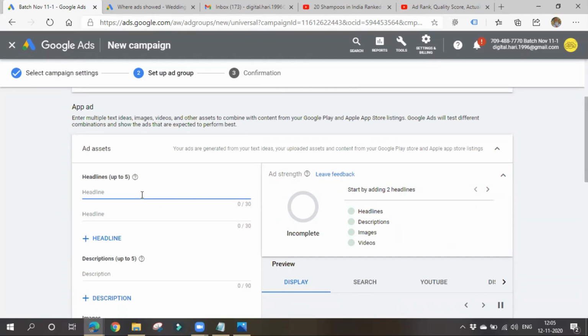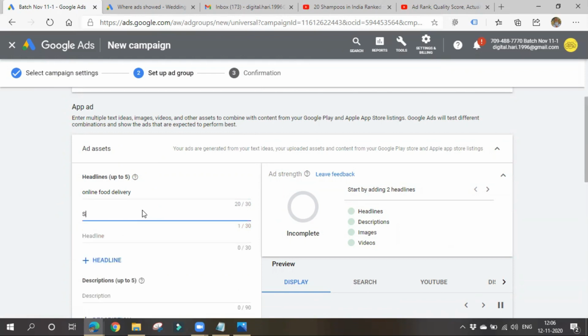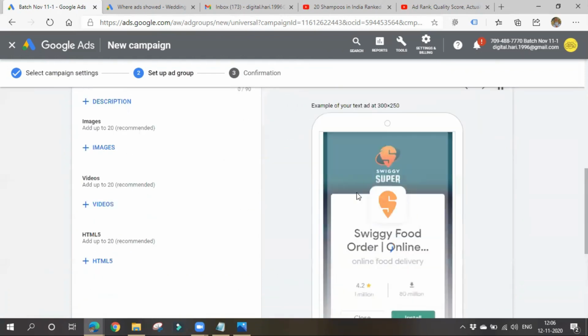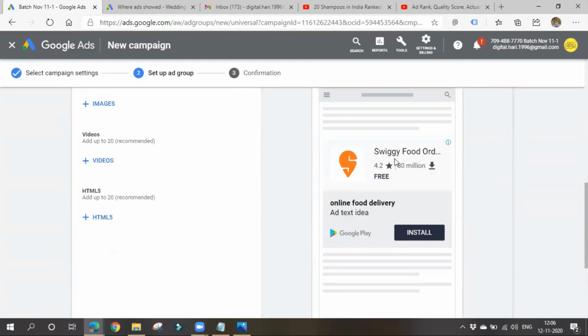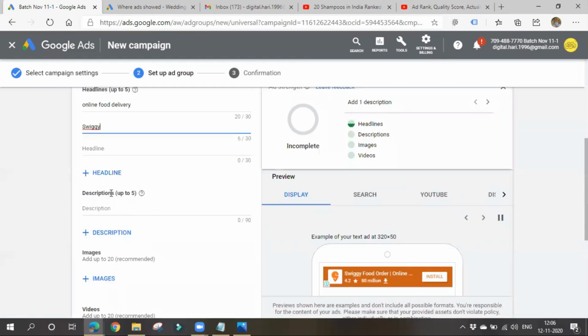Headline. Online food delivery, like that I'm giving. These two headlines are required, and we can add multiple headlines also. It will be showing like this: online food delivery and all. You can add extra text.